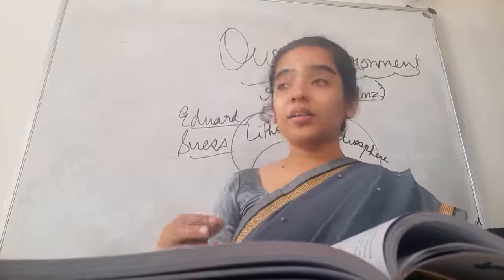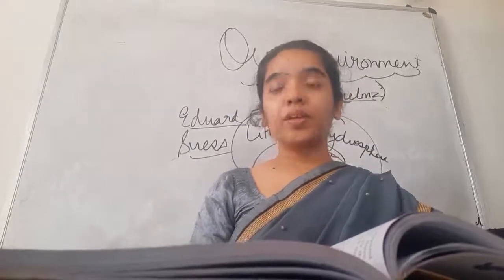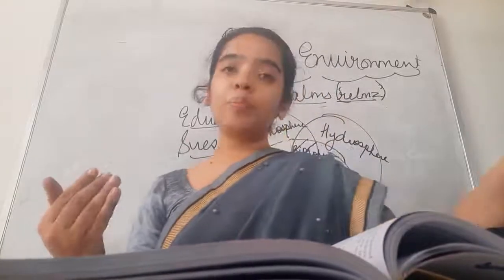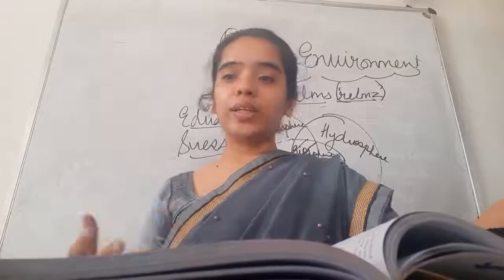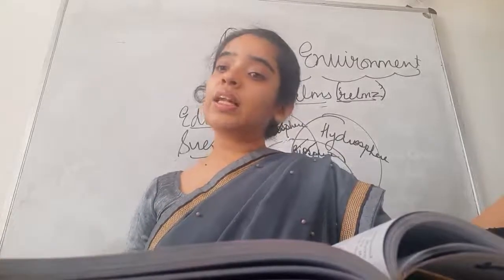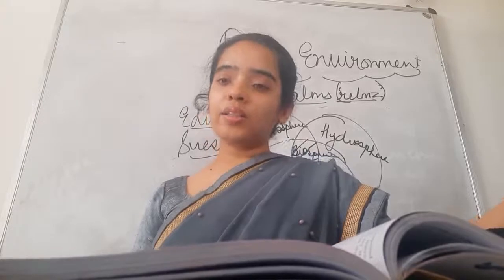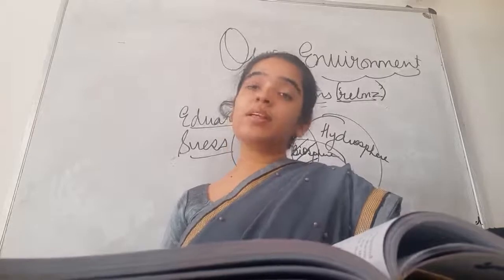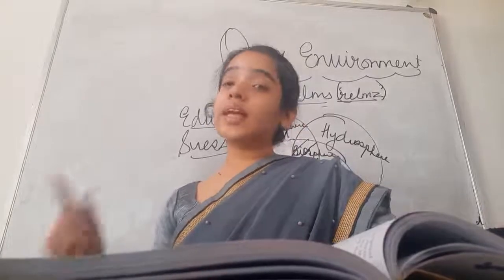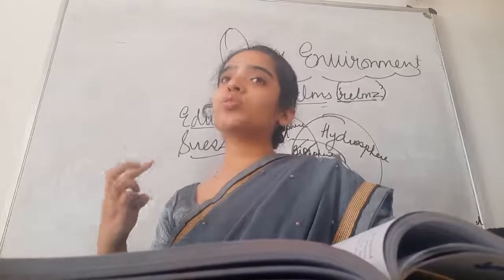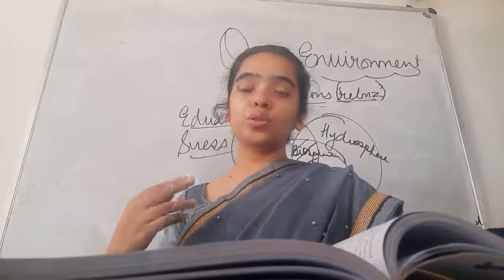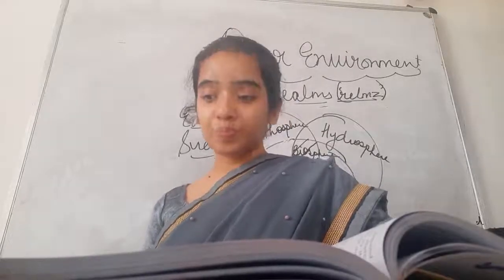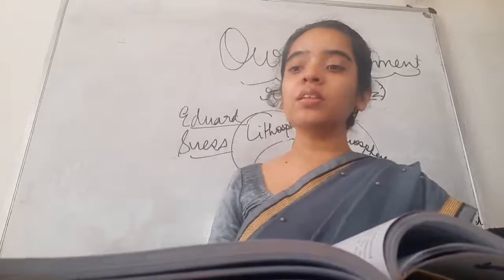Since we are destroying our natural environment, we are destroying lithosphere, hydrosphere, atmosphere. We are making our earth lifeless every day. If we continue doing this, then life will become impossible on earth the way it is impossible on other planets. So it is high time that we do not cause any damage to lithosphere, hydrosphere and atmosphere. Any damage caused to any of these domains or all the domains will make life impossible on earth. We need to establish balance between the two.